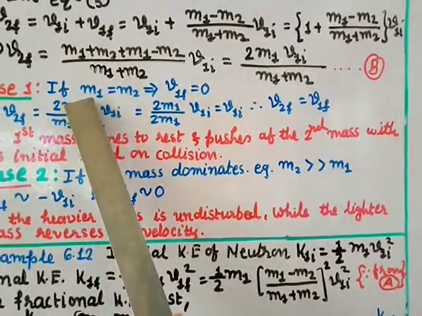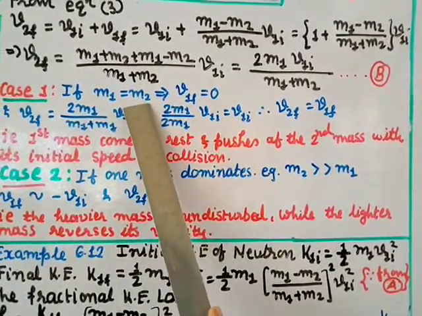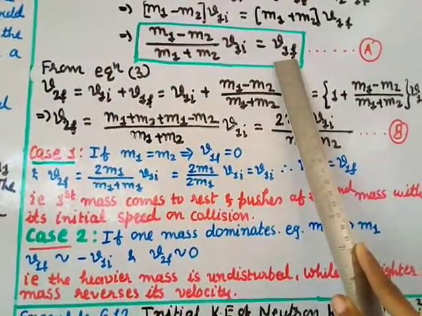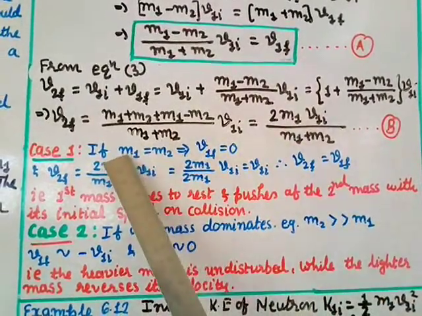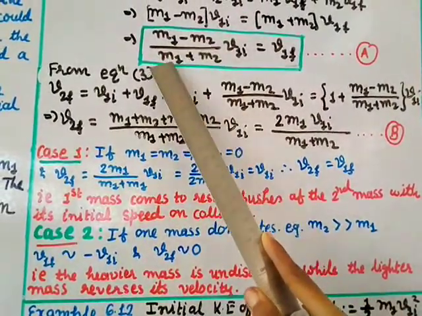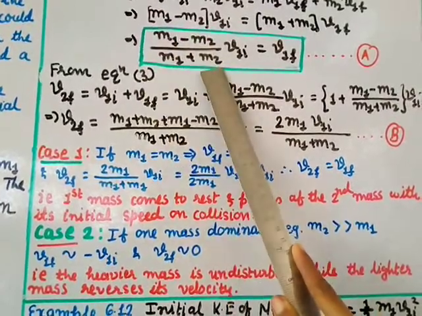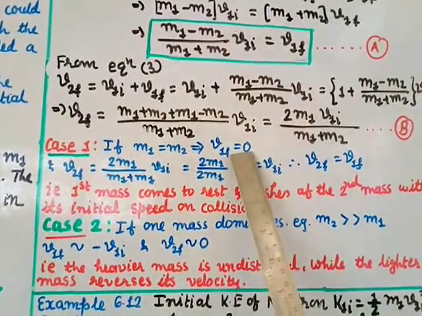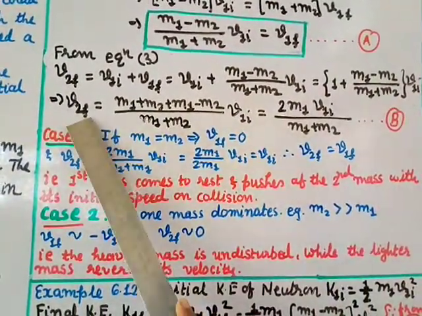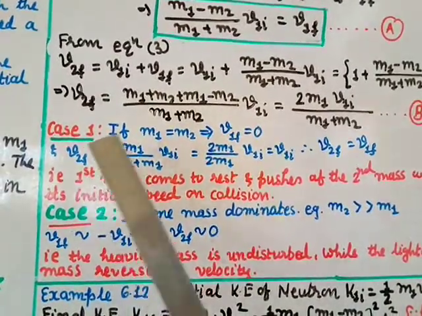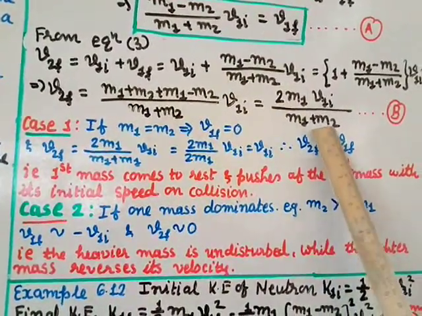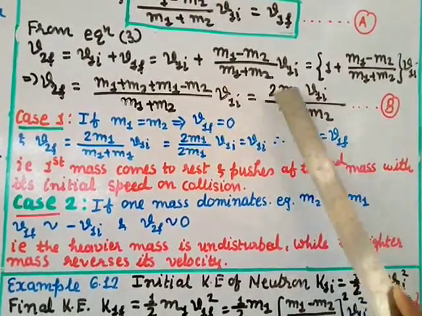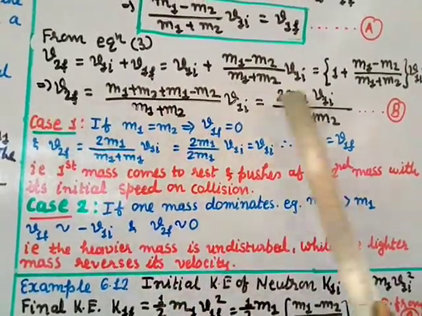So suppose the two masses are equal, that is m1 equal to m2. What will be the final velocity of particle 1? In equation A, v1f, if I put m1 equal to m2, so instead of m2 put m1. So m1 minus m1 gives you 0, so v1f will be 0. And what will be the velocity of the second particle? v2f equal to 2m1 v1i divided by m1 plus m1, so it will give you 2m1, so 2m1 will cancel, so you get v2f is equal to v1i.